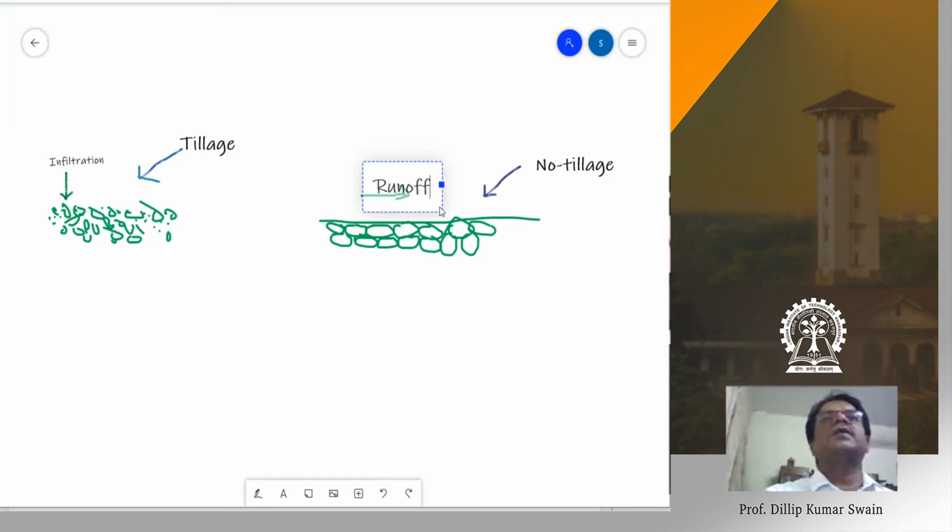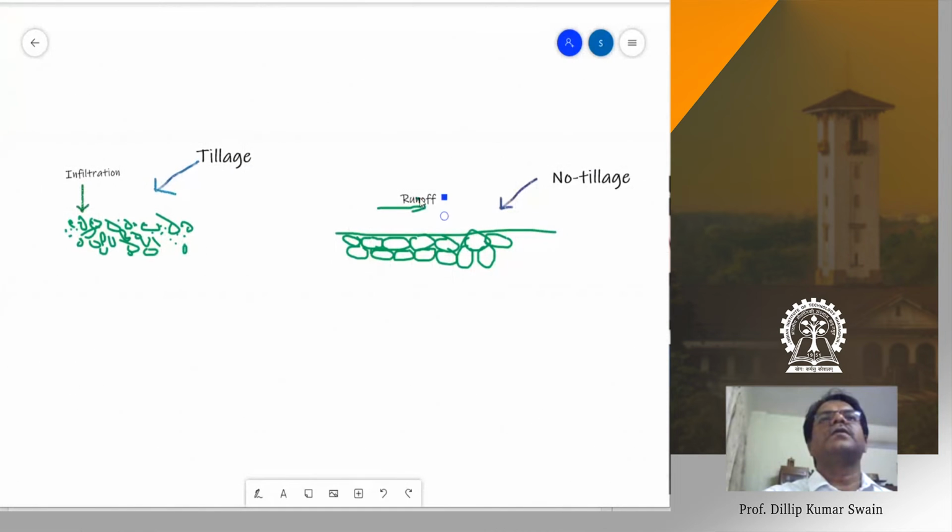Here there will be more infiltration of rainwater, here there will be runoff of rainwater. Runoff means there will be loss of water, and water reaches the lakes or rivers, that water is lost. So to store the rainwater in the field, the field should be plowed. Farmers must plow the field immediately after harvest of the crop, so that any rainwater can be stored in the soil, and also that can recharge groundwater.